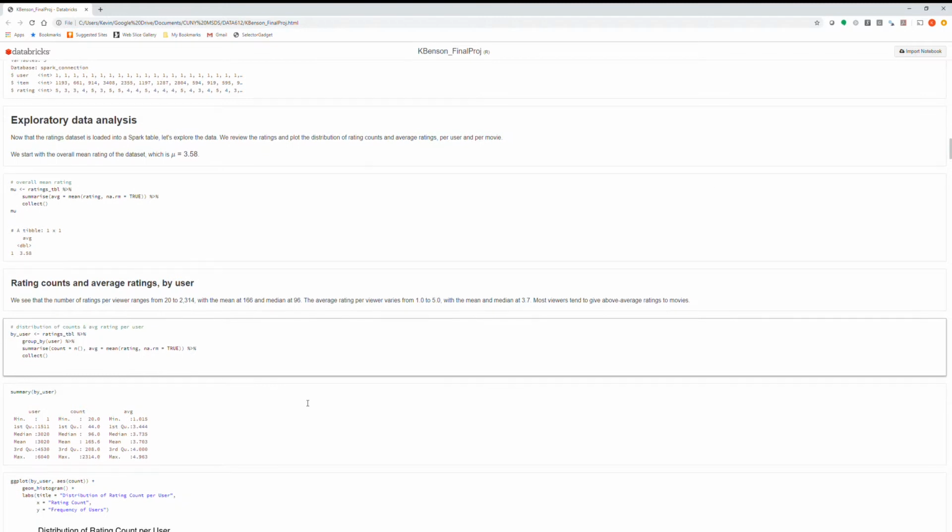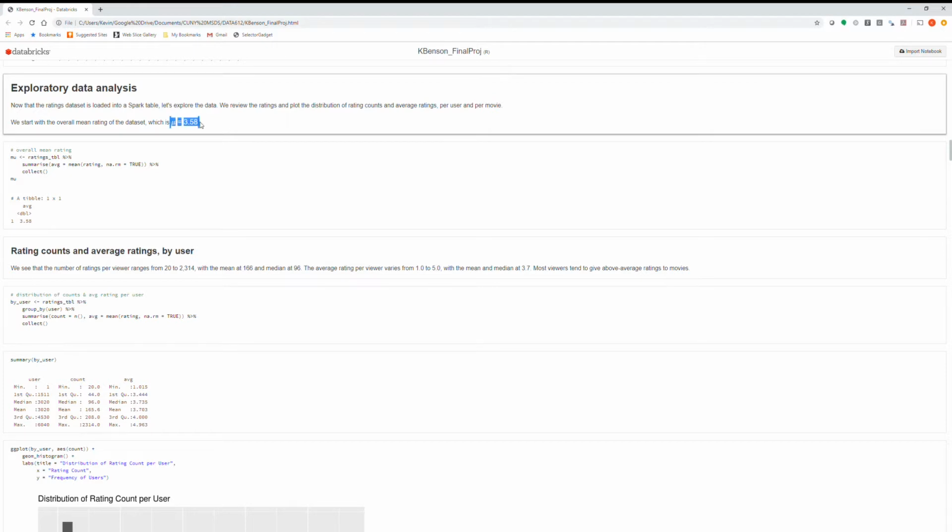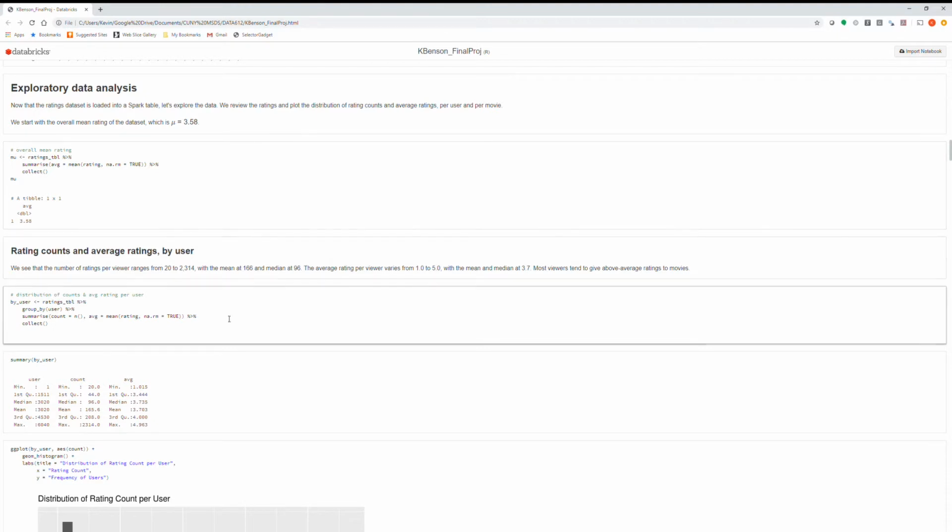So after loading the data, I did some exploratory data analysis, loaded the data into a Spark table, and then started taking a look at the distributions of the data. In particular, I looked at the histograms of ratings and rating counts and average ratings, both per user and per movie. First of all, the overall mean rating of the data set was about 3.5, actually close to 3.6.